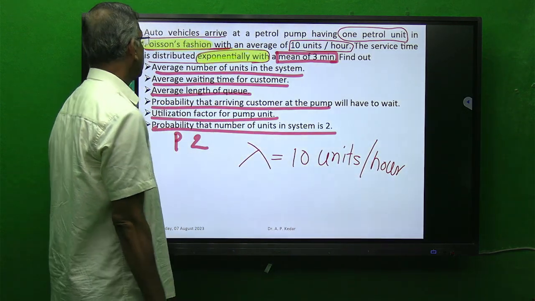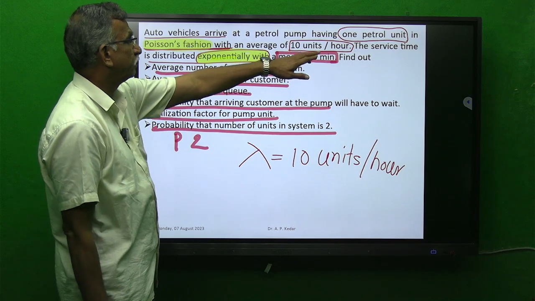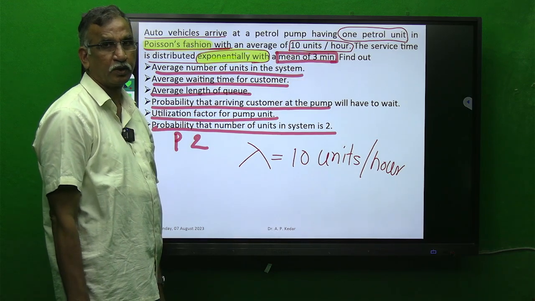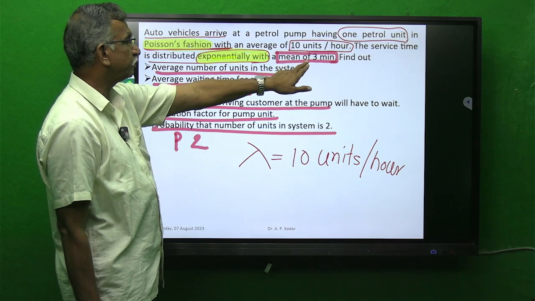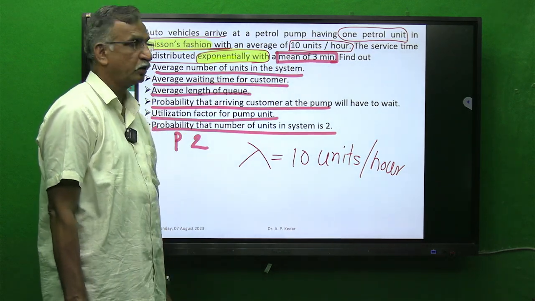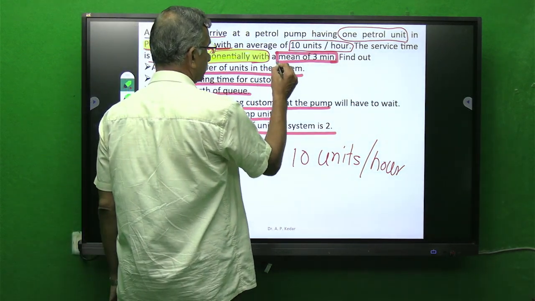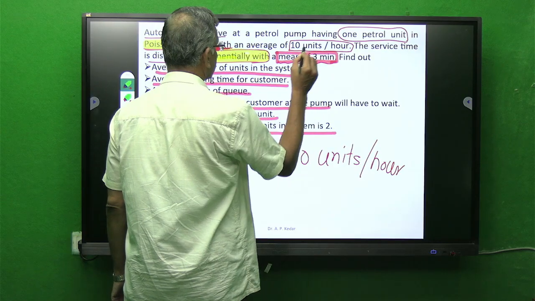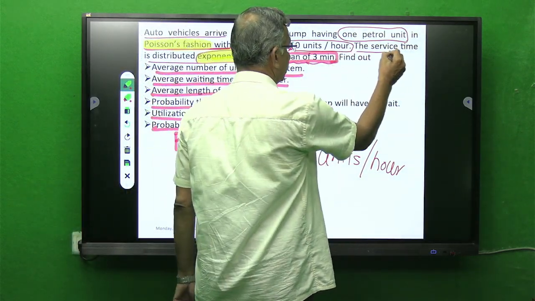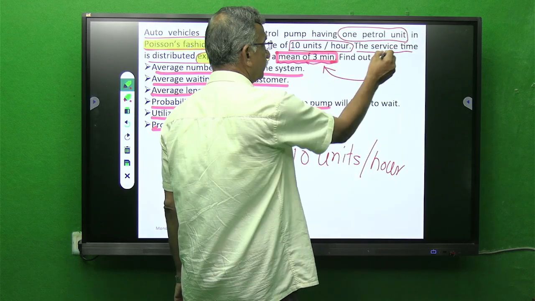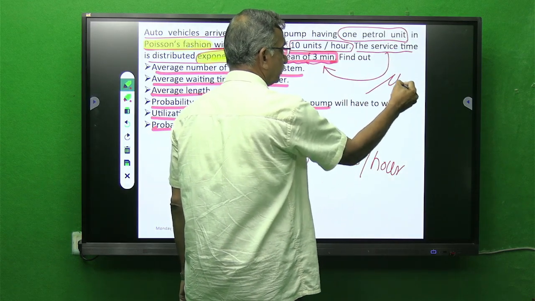And students, it is given that the person who is filling the fuel in the vehicle takes on average 3 minutes. The word used is mean of 3 minutes. Service time, mean of 3 minutes. Now we know service time we are quoting with mu.